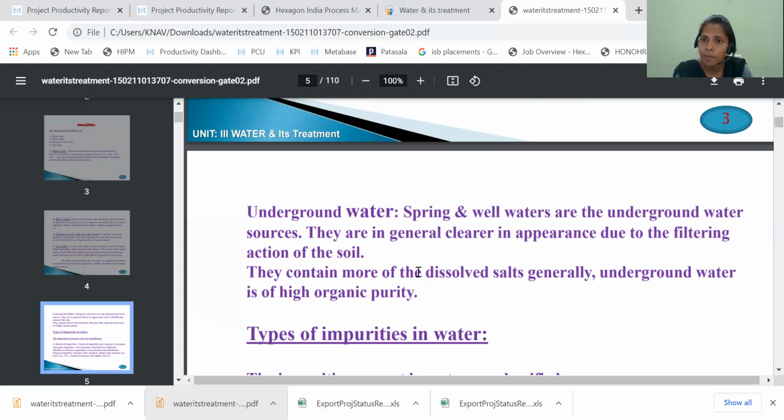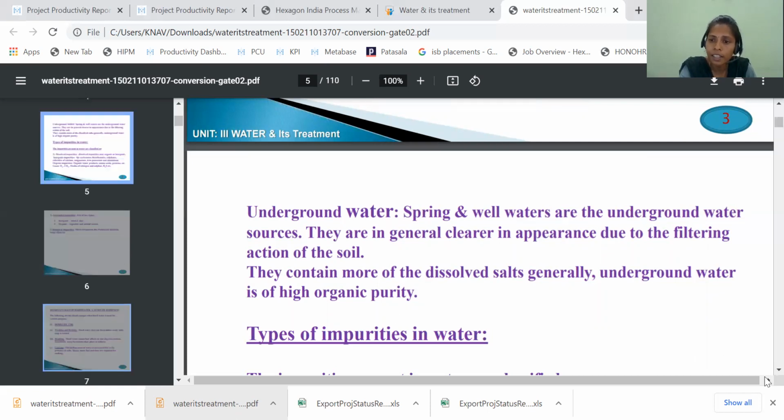The soil absorbs impurities in the water and converts it to purified water. But still it has some dissolved impurities. They contain more of the dissolved salts. Generally, underground water has high organic impurity, in the dissolved state. That is underground water.